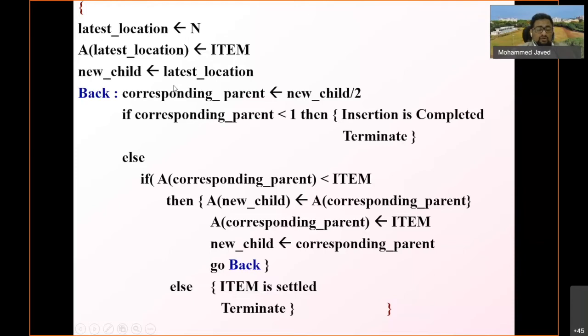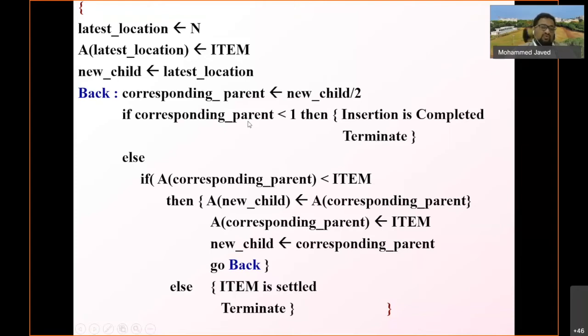Once we have inserted that, now we have to check the parent. What is the corresponding parent? Parent position is the position of the new child divided by 2. So if the corresponding parent is less than 1, then insertion is complete and terminated. This happens when you have reached the top position, the value becomes 0, which is less than 1, and it gets terminated.